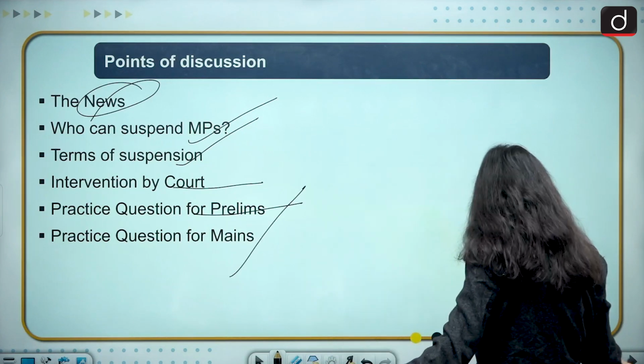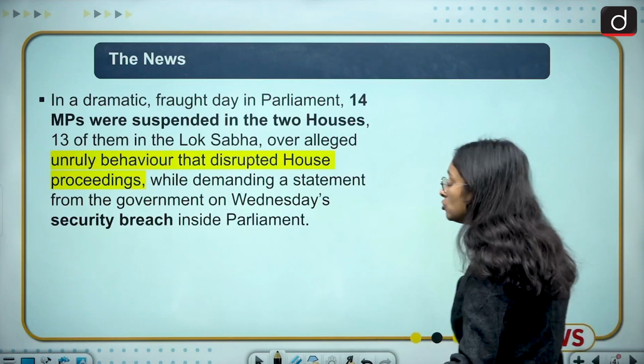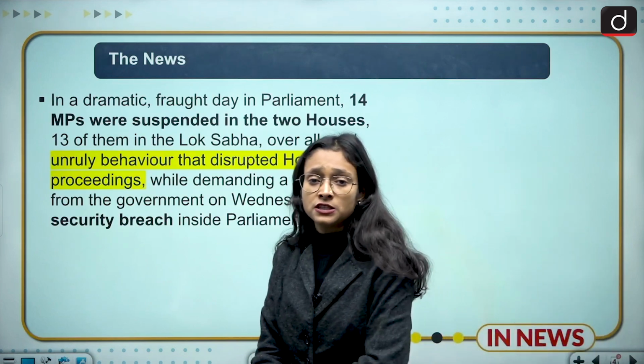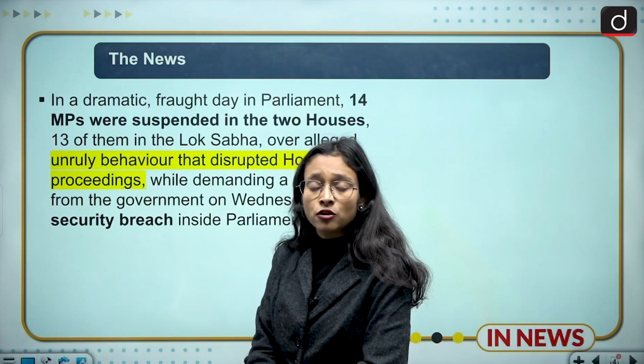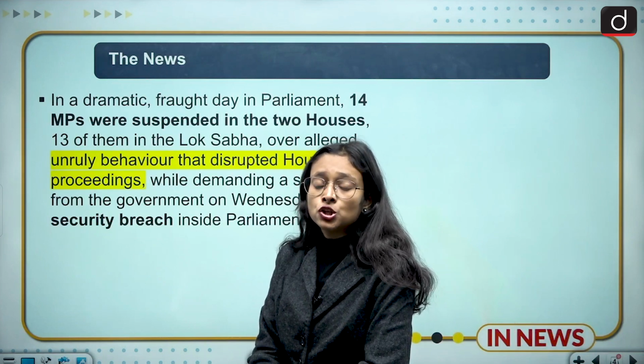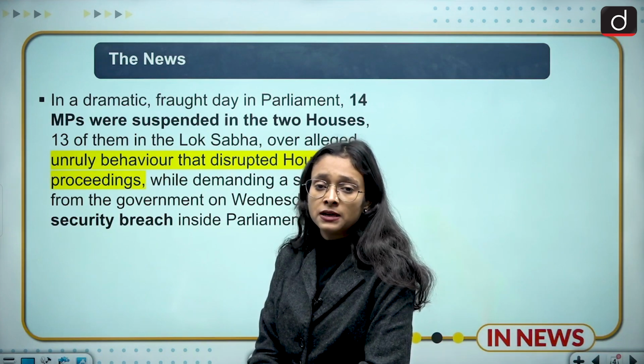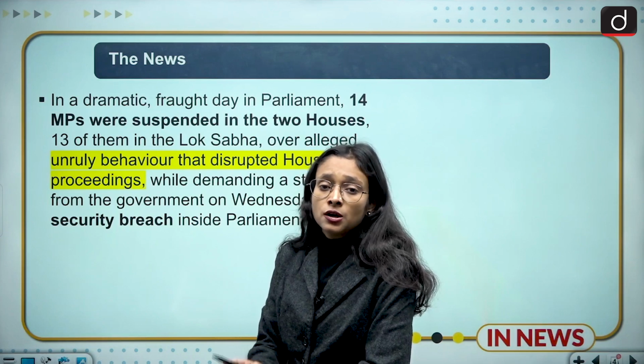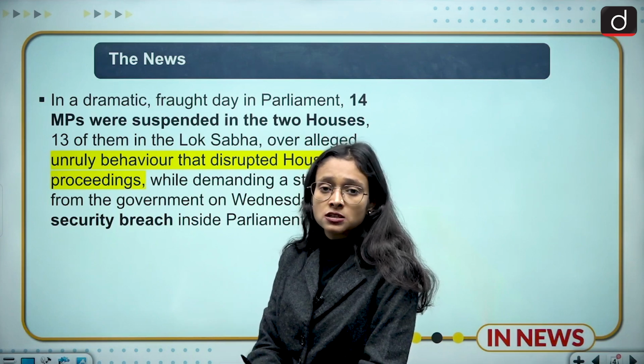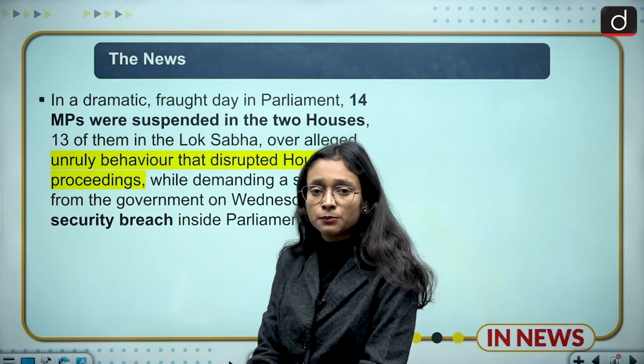So, moving towards the news part. A couple of days back we have seen that Parliament has seen unfortunate circumstances in which two people entered the parliament and started using canisters, and so much ruckus was created in the parliament.